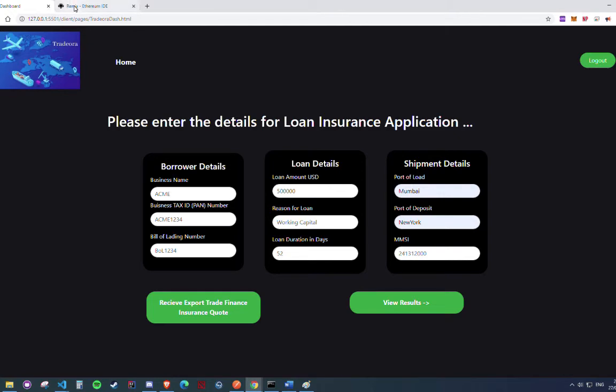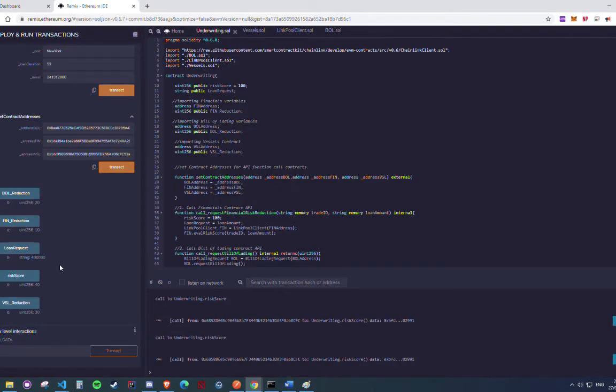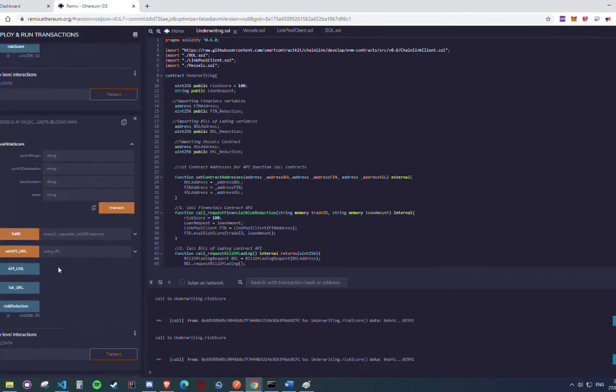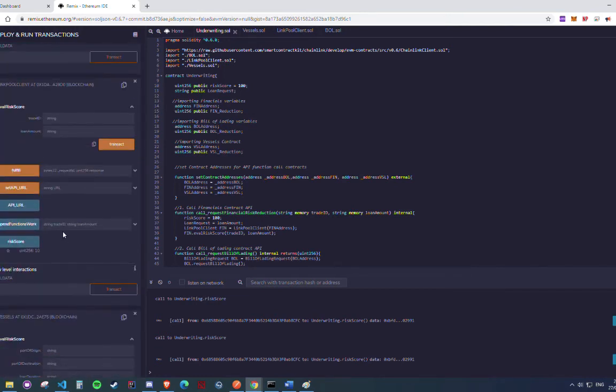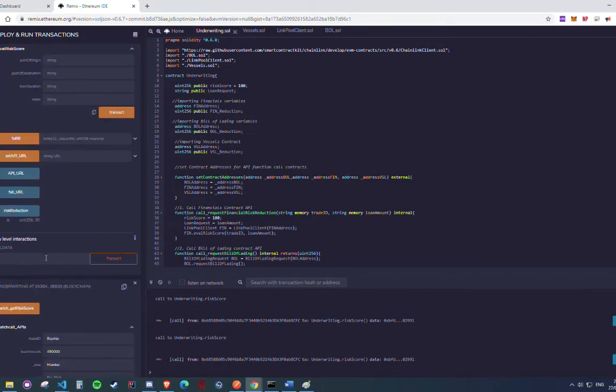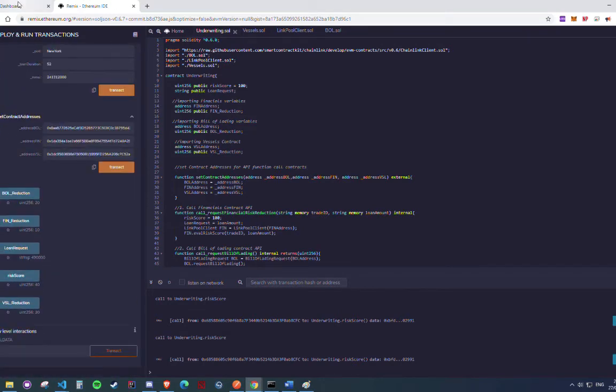While that goes through, I'll just jump into the back end and we can see where the state change happens. So as we've called this new contract, we can see that the risk reduction score from the link pool client, which is the financial contract, is going to be a lower risk reduction, which means that our overall risk is going to be higher.